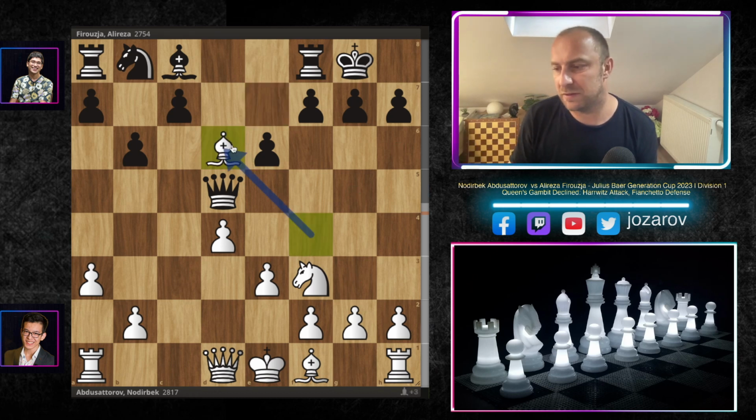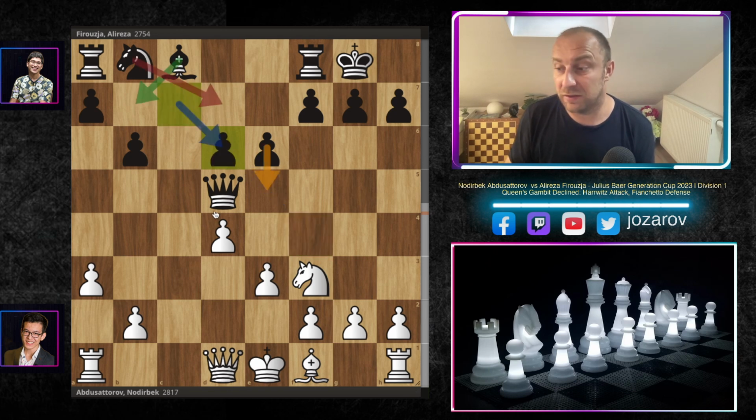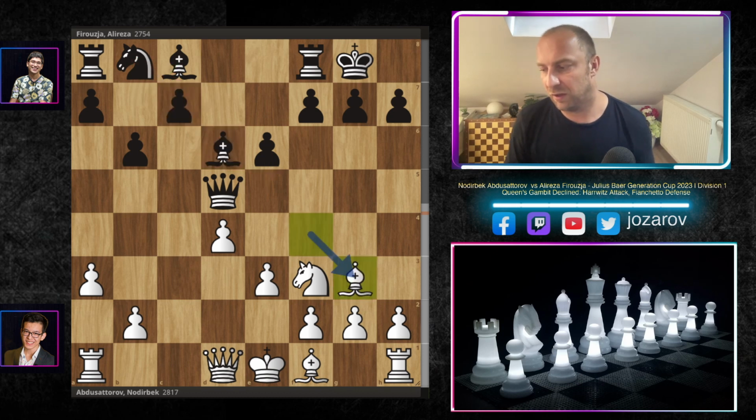Again, it wouldn't be a mistake, but after here c takes d6, black would have, I think, a very, very solid position with bishop to b7, knight to d7, later also to hit the center with the move e5. So I think it's a decent position for black for sure. Three games in this particular position I see in the database, all of them ended with a draw, so nothing spectacular. So that's why bishop to g3 here played by Nodirbek Abdusattorov.